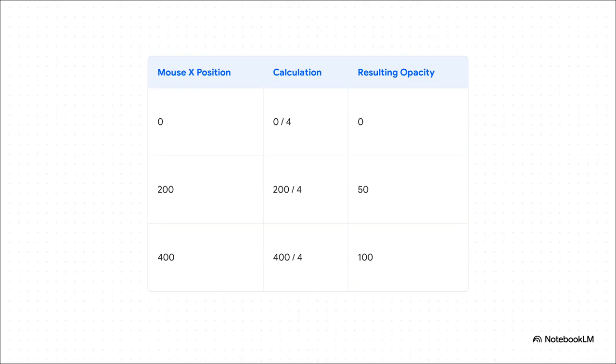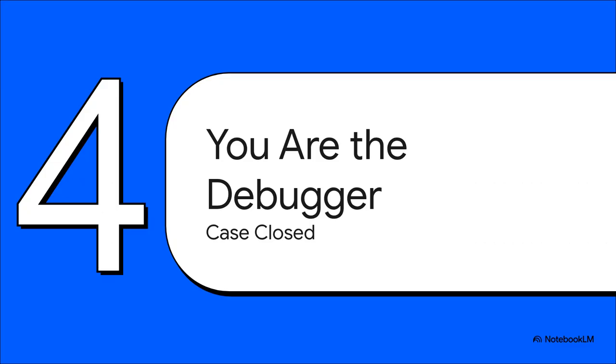And you can see exactly how this works. When the mouse is way over at position 0, the opacity is 0. When it's right in the middle at 200, the opacity is 50. And when it's all the way at the edge at 400, opacity is a perfect 100. We've cracked the code and we've avoided the error. Simple as that. And just like that, with these cases solved, you've learned the fundamental techniques of a real code detective. You are the debugger.